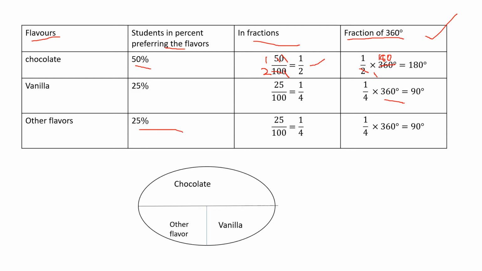Okay, now you want to draw the pie chart. First, what do you want to do, children? Now we got the data, right? In this question, they have given the data or information in a table. From that, we have calculated this. Next, according to this data, you are going to draw the pie chart.